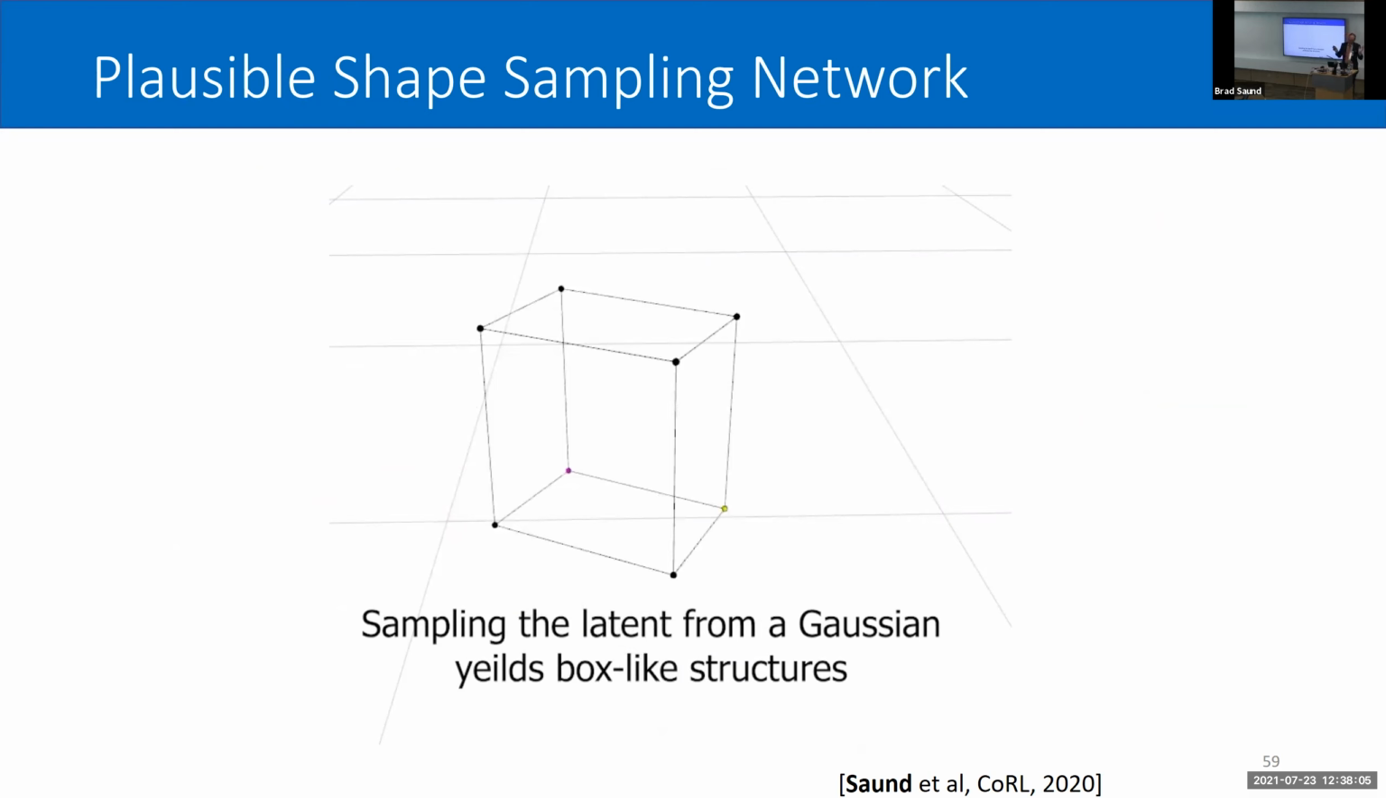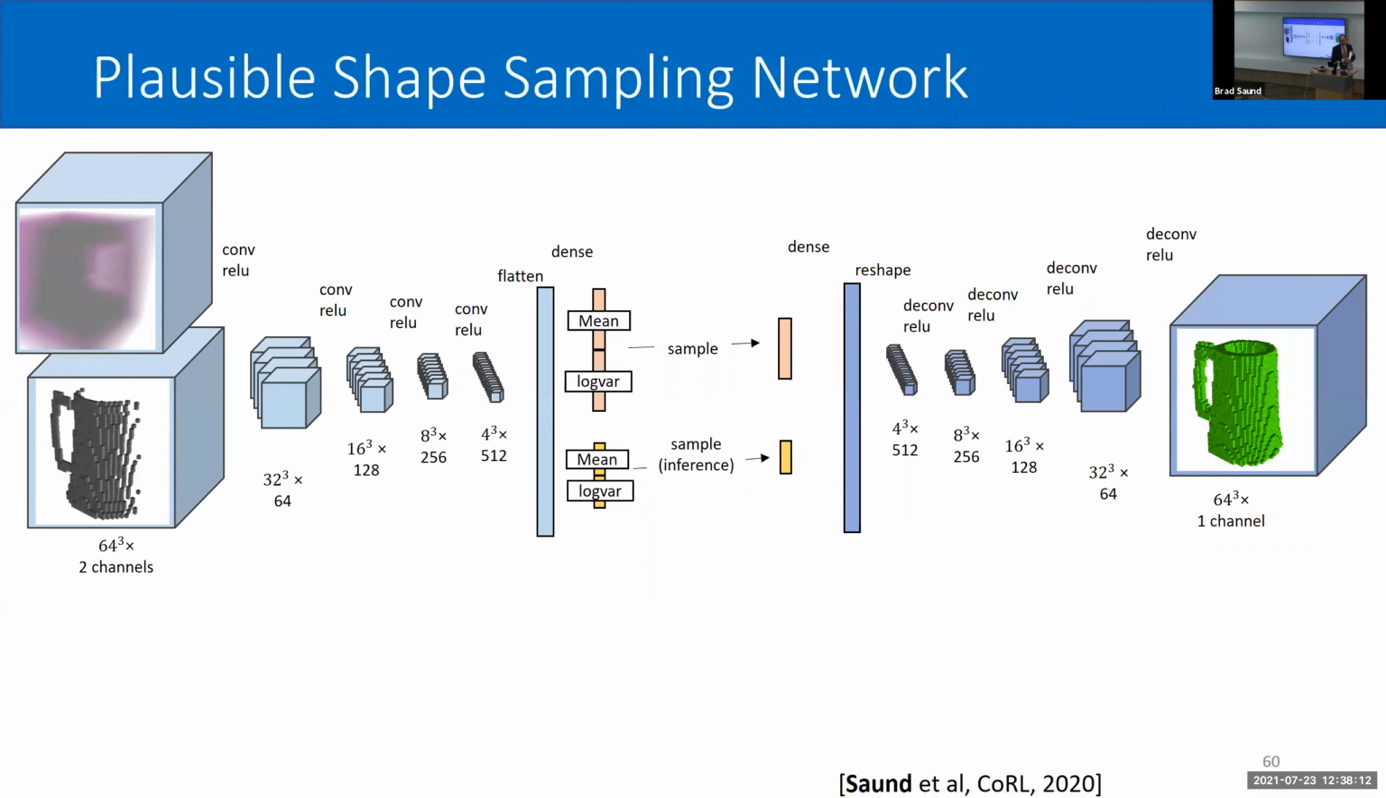So far, I can create boxes, but that doesn't seem all that useful yet. The actual shape sampling network is going to be structured as an autoencoder, where I take the 2.5D input, the known free space, and I use an encoder to create a latent vector. It's a latent mean and variance. I can then sample from this latent variance, pass this to a decoder, and create a 3D shape.